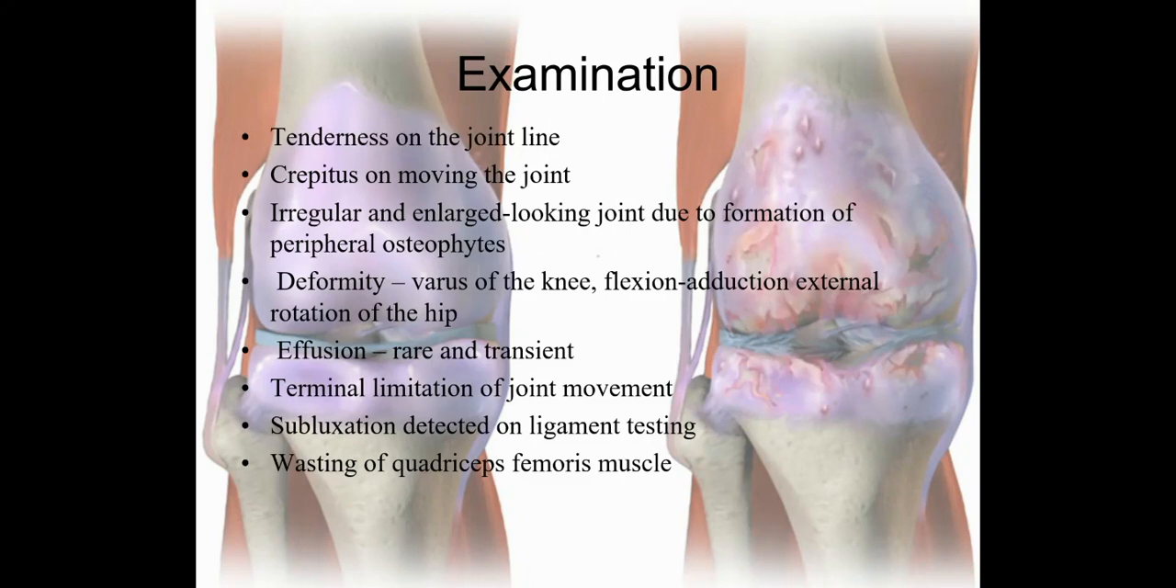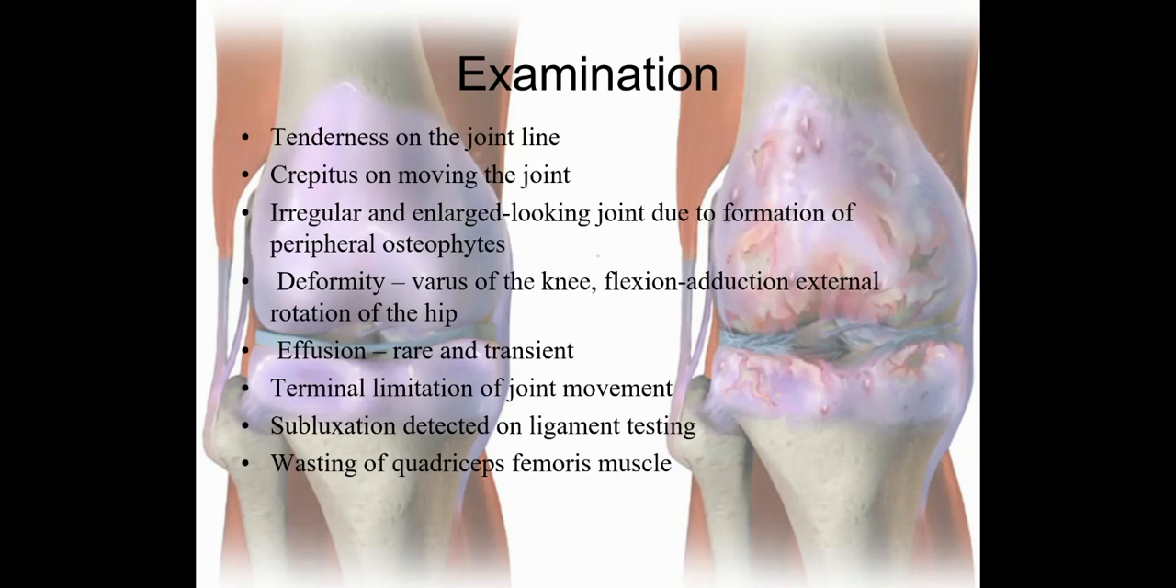Irregular and enlarged looking joint due to formation of the peripheral osteophytes. Compared to a normal healthy knee joint, if we observe the knees of the patient who are having osteoarthritic changes, their joints will look irregular and enlarged. Deformity will be there, varus of the knee, and flexion, adduction and external rotation of the hip can be seen. As I have already told you, varus deformity of the knee is most commonly seen in the patient with osteoarthritis of the knee joint. Effusion can be seen, but it is rare and transient.